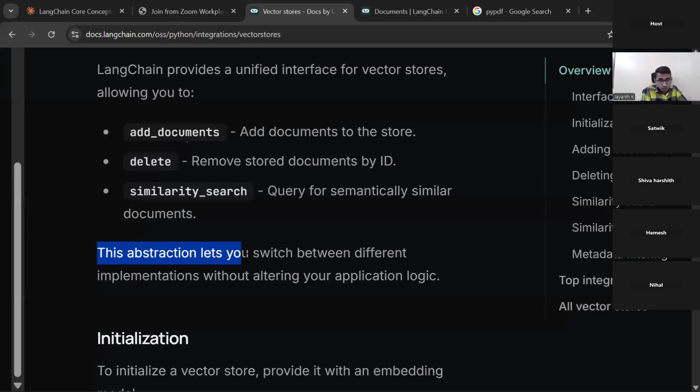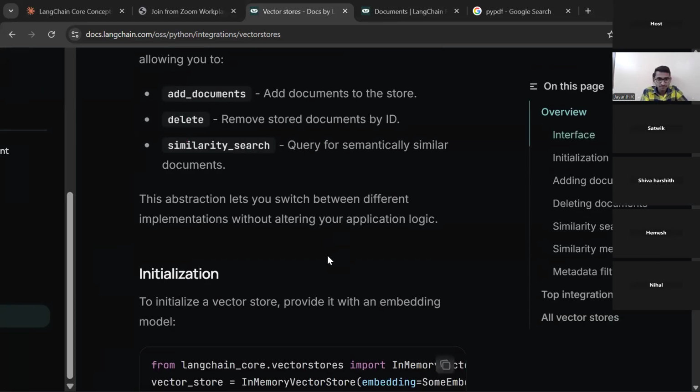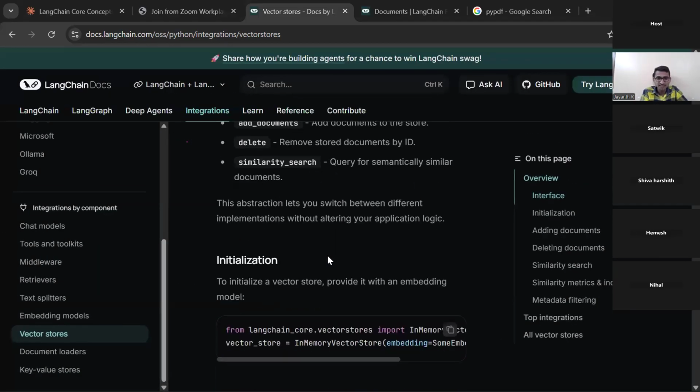It lets you switch between different implementations without altering your application logic. Langchain is super powerful in that you don't have to change any code, irrespective of the application or the logic. You have to do the same thing. That is the power of Langchain, right? Are you able to feel that? You can write S in the chat.